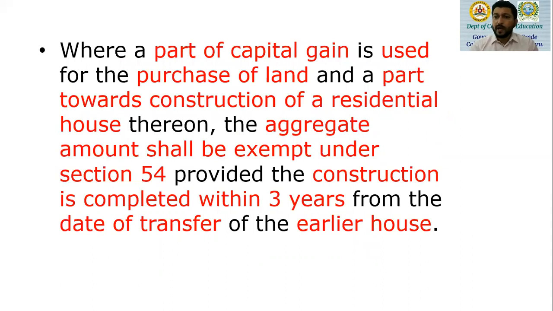Now, where a part of the capital gain amount is used for purchase of land, because a residential building has to be constructed on land. So if the assessee doesn't own any land, he can purchase a land. This amount of capital gain can be used partly for the purchase of land and part towards construction of the